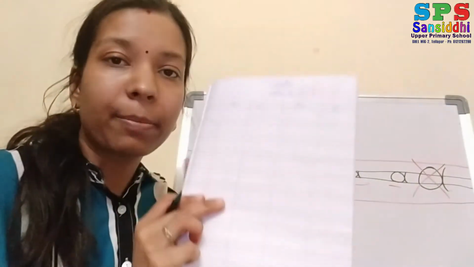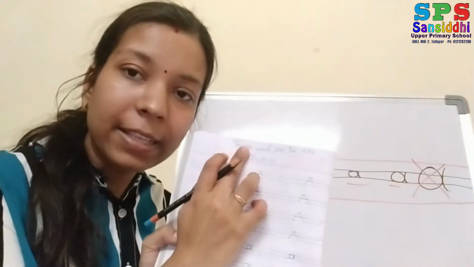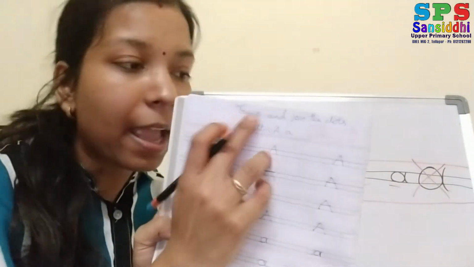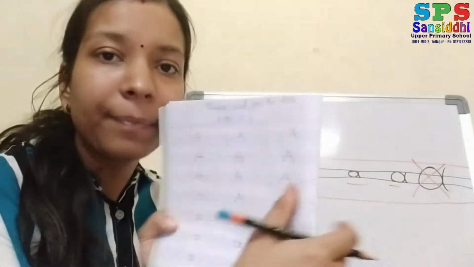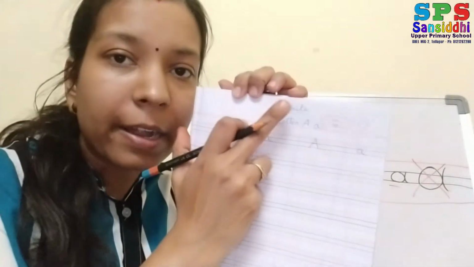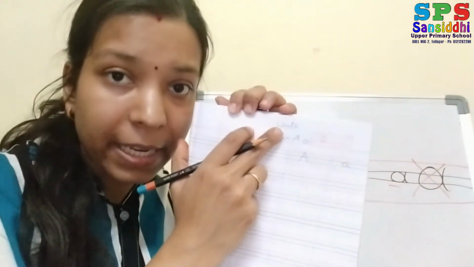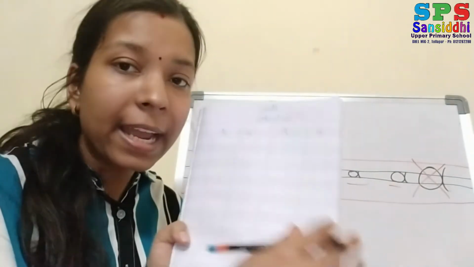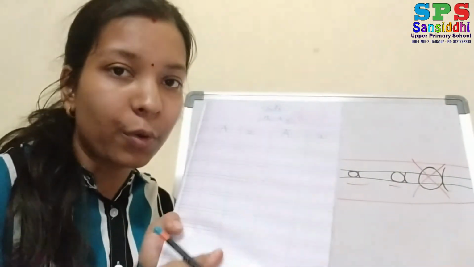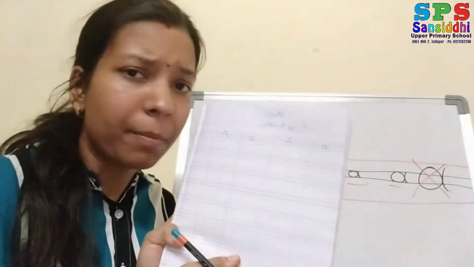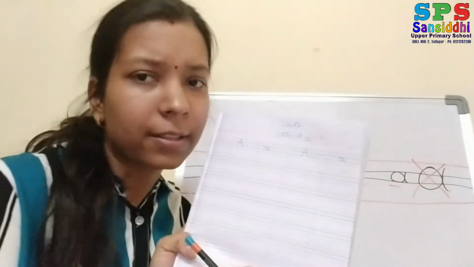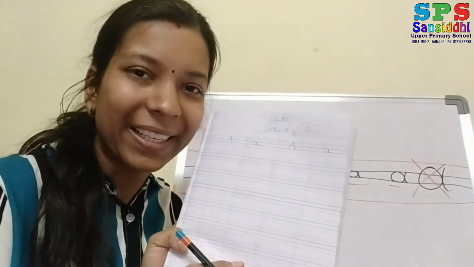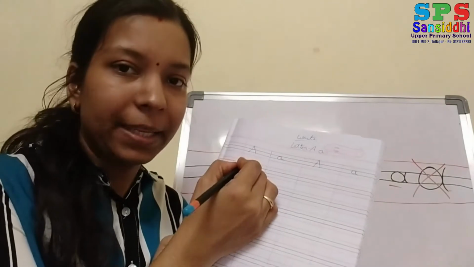Now next page. It is a trace. And join the dots. Okay. Now this is a writing part. Okay. Now here I didn't give any dots. Tell your parents, Mama, Papa, no need to give any dots. Now I can write by myself only. Okay. See.